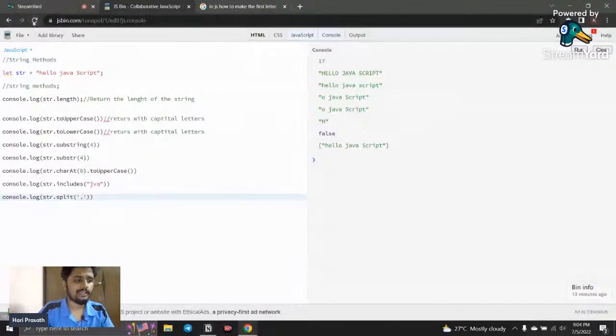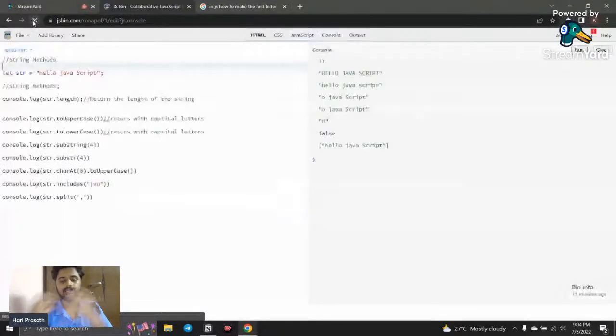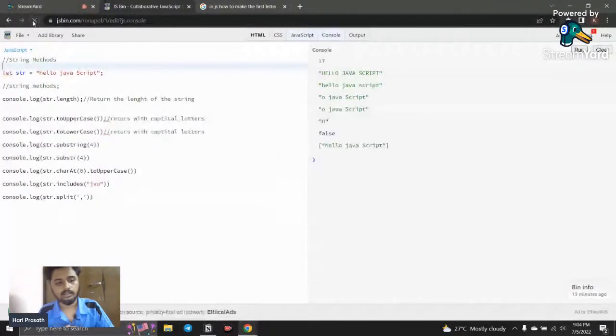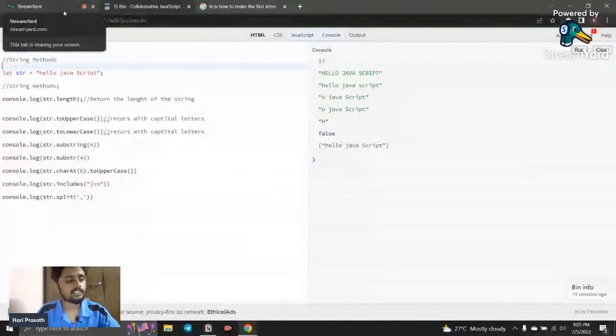Okay, and I already said there are several other methods, like the replace method is available, and so many other things are available, and you need to take your own effort to learn all the other things. But these are the most common methods. Okay, so the next topic we're going to discuss is all about arrays.